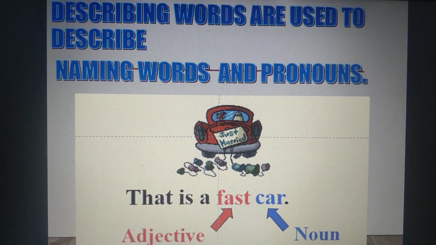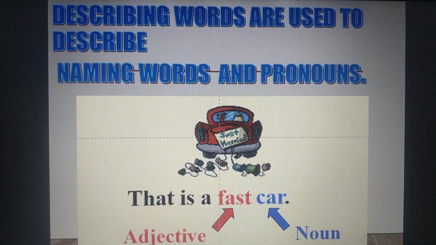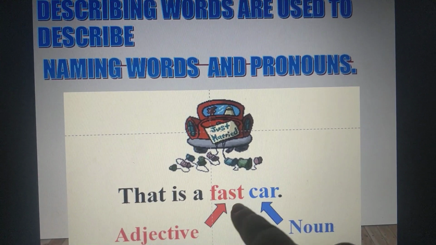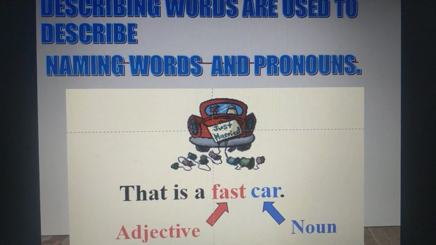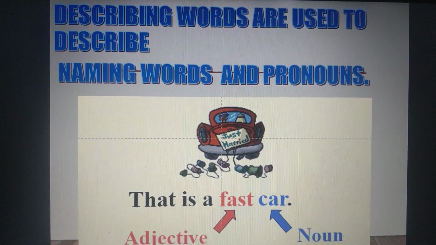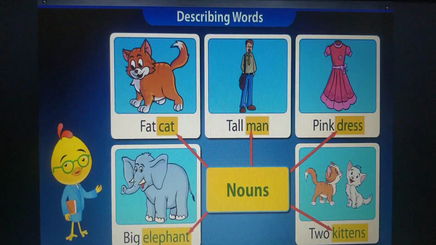Let's see one beautiful example. You can see this red car. So what type of a car it is? Red. That is a fast car. So what is car here? Car is a naming word, and what type of a car it is? You can say fast car, red car, old car. All these words are telling us about the car.